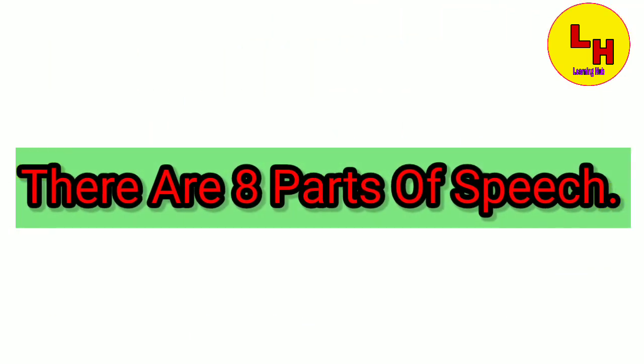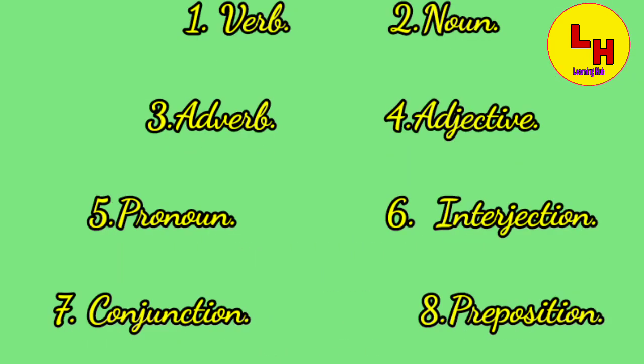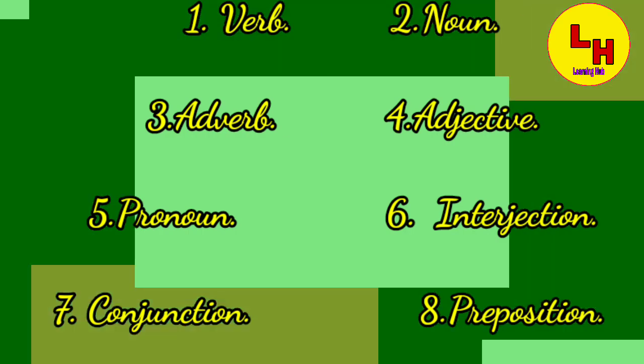There are 8 parts of speech. The 8 parts of speech are the following: verb, noun, adverb, adjective, pronoun, interjection, conjunction and preposition. Now let's have a look at them one by one.